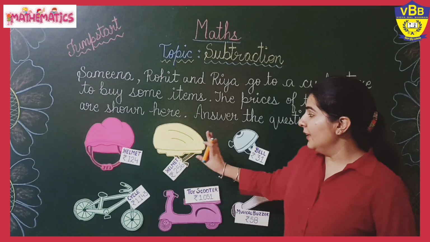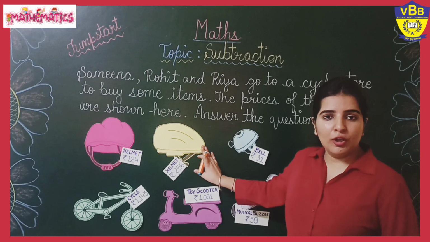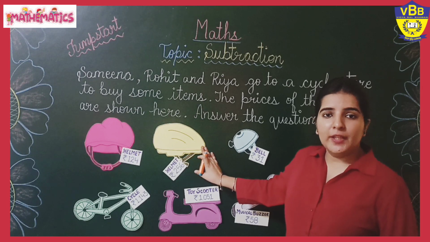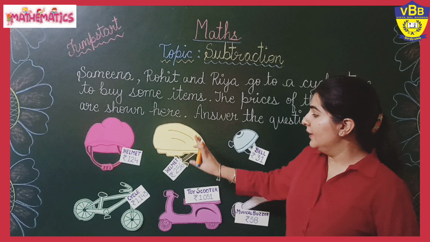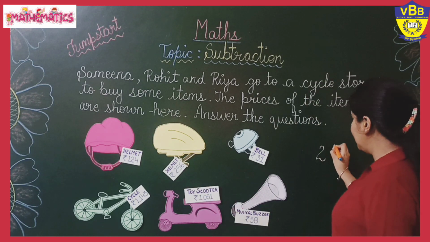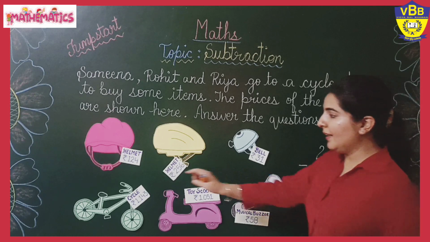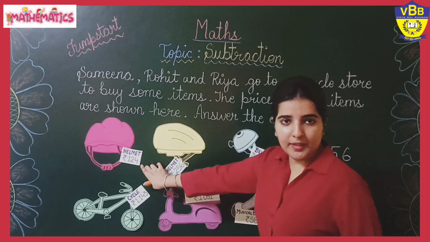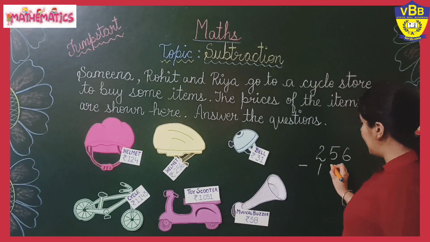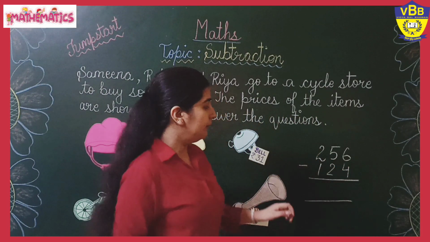The cost of the yellow helmet is more than the cost of the red helmet. So we are going to write down the number 256 on the top. Now we are going to subtract the cost of the red helmet, that is 124.